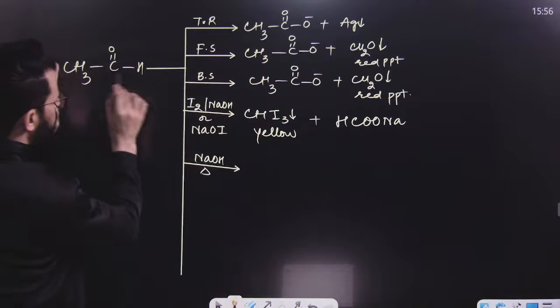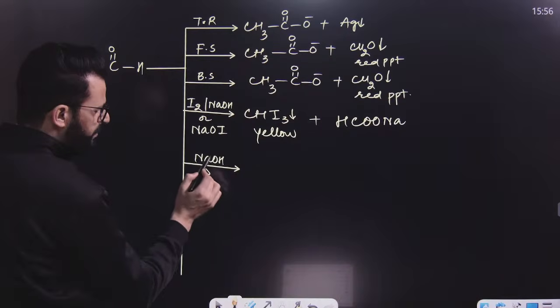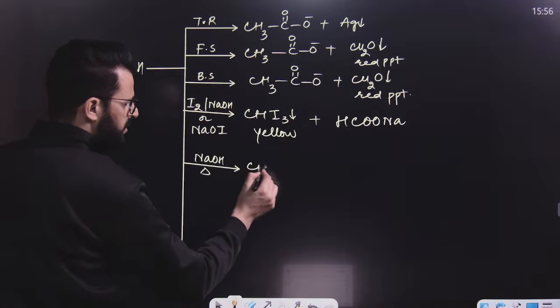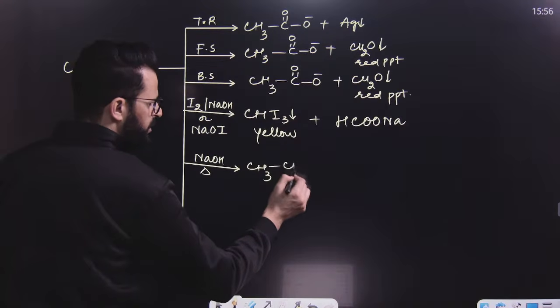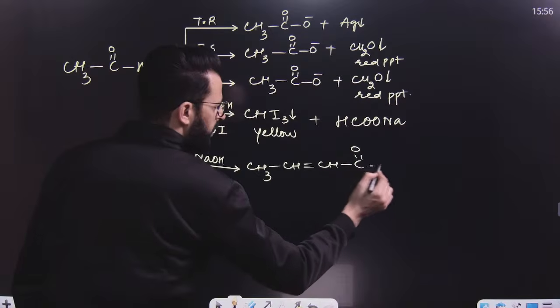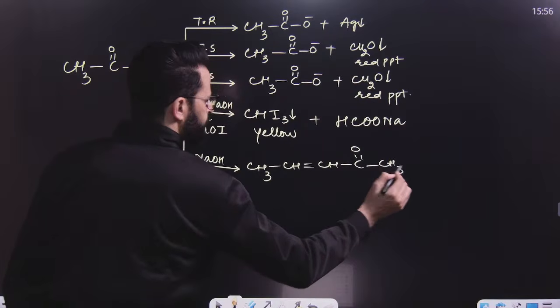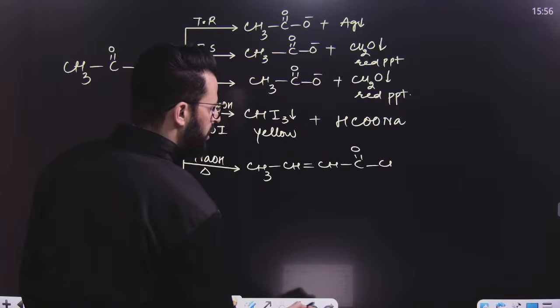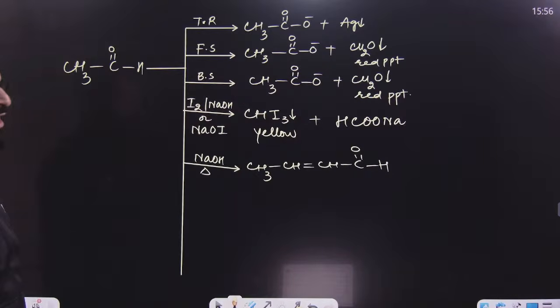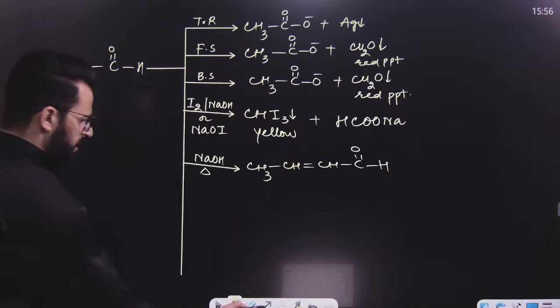The product between these two molecules on treatment with NaOH, that means base, and upon heating will be like this: CH3, then CH double bond CH, single bond C double bond O, and then H, not CH3. So this will be the product. This is known as alpha beta unsaturated aldehyde.